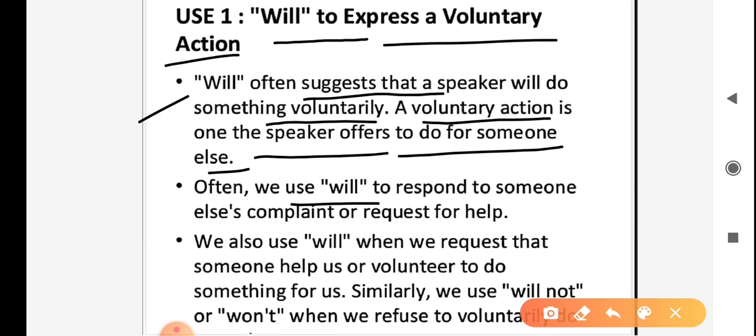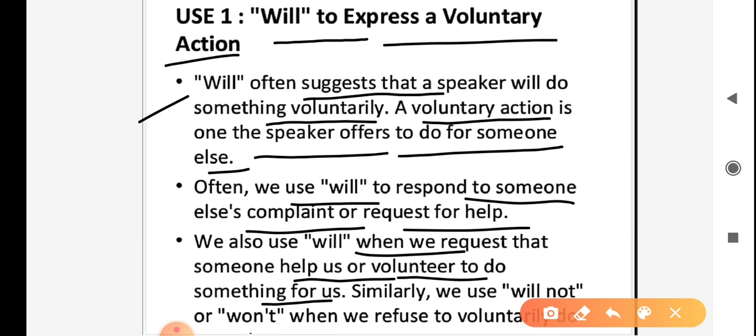Often we use will to respond to someone else's complaint or request for help. We also use will when we request that someone help us or volunteer to do something for us. Similarly, we use will not or won't when we refuse to voluntarily do something.